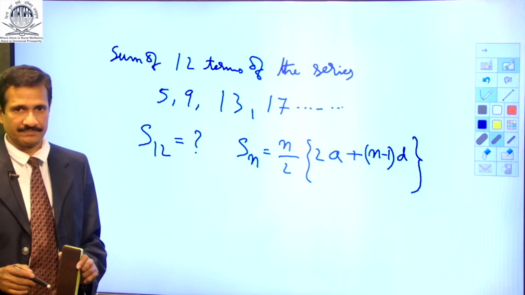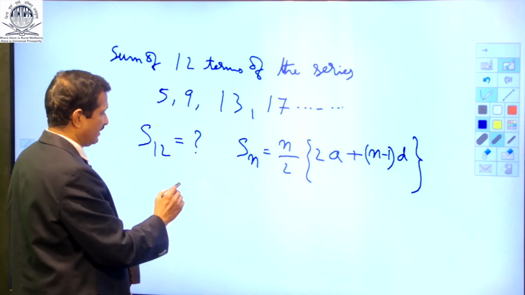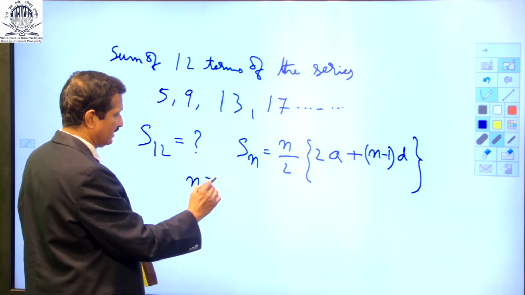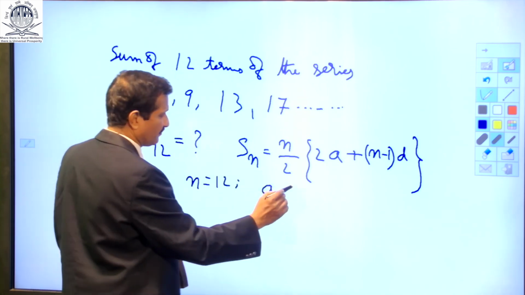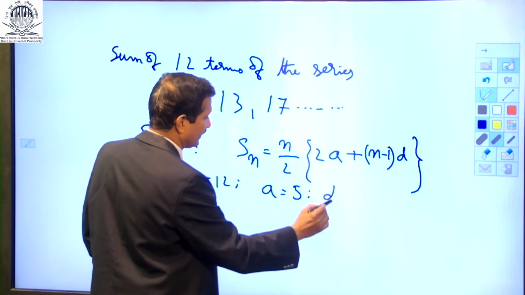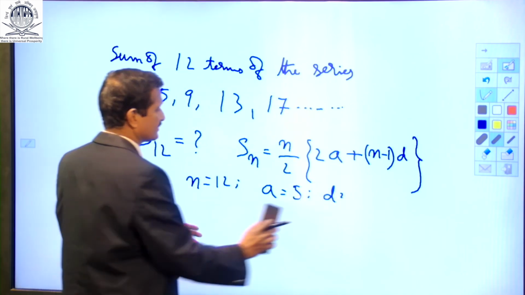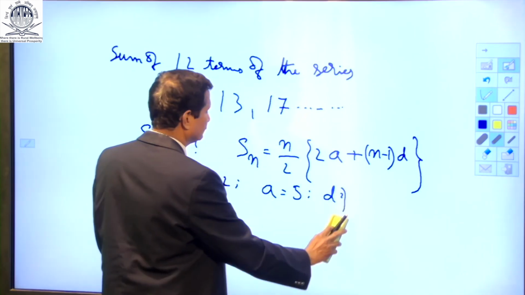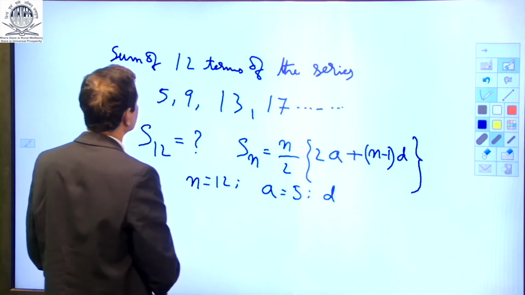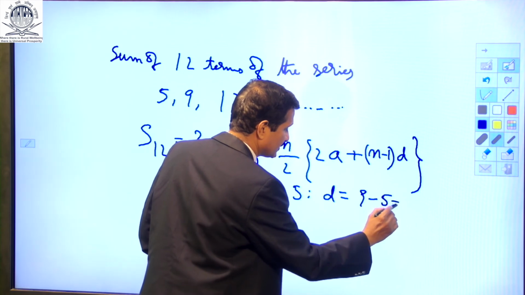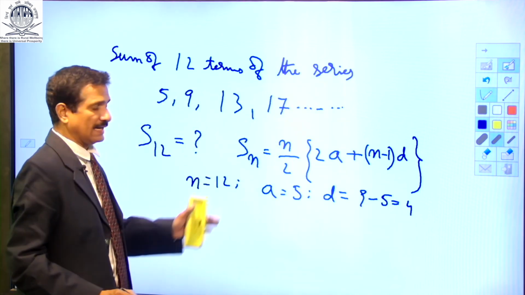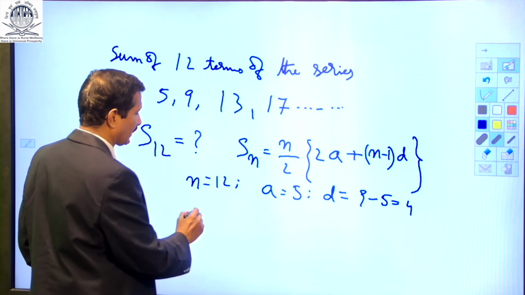This is the formula. Now what is n here? N is 12, A is the first term, which is 5. D is the common difference, that is 9 minus 5, which is 4. Let us substitute these values here.